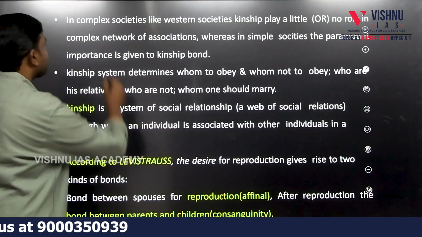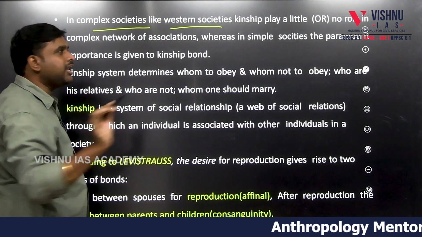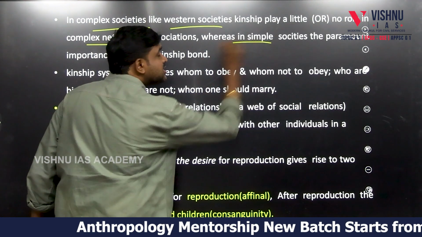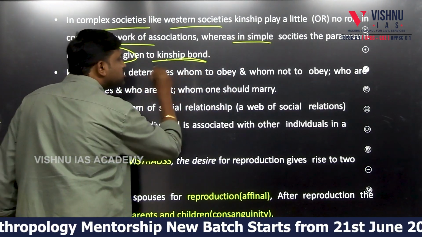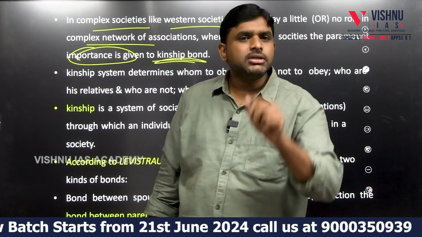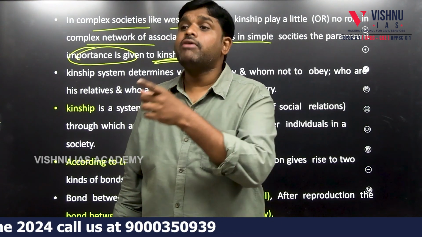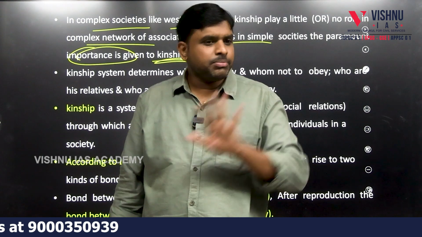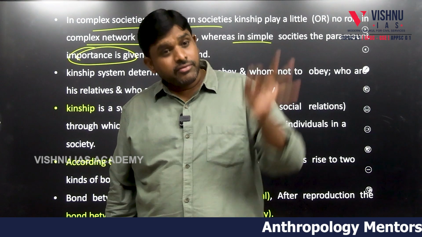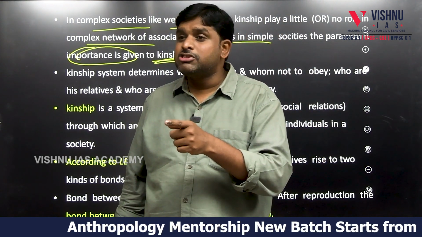Yes or no? In complex societies like Western societies, kinship plays little or no role in the complex network of association, whereas in simple societies, paramount importance is given to the kinship bond. Again, these kinships are present in simple societies and complex societies, but simple societies give higher importance to kinship. Complex societies like Western societies don't bother about kinship. But however, kinships will be there. Kinship system will be there, but seriousness is there in which societies?